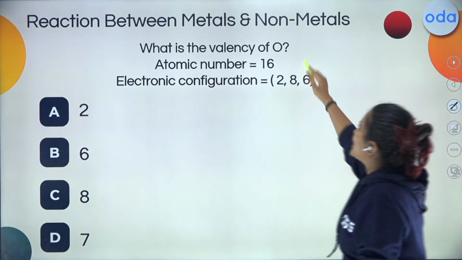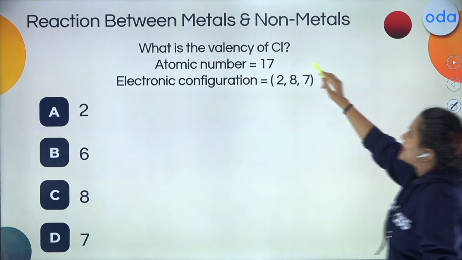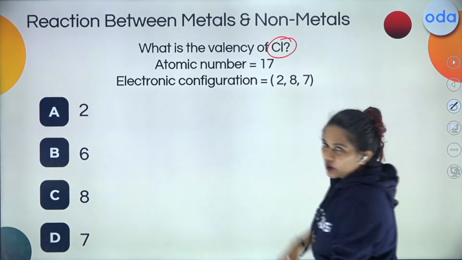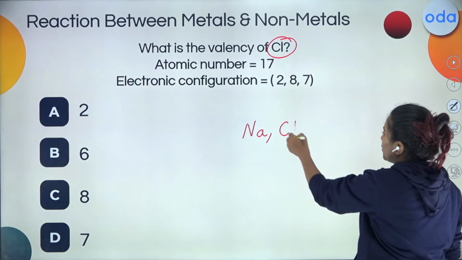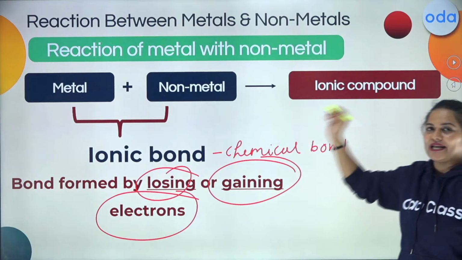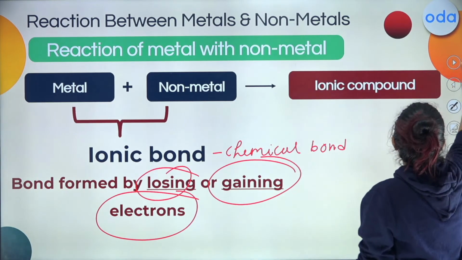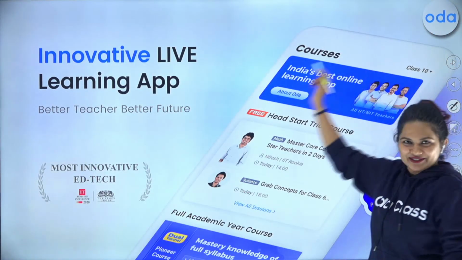Try to find out the valency of oxygen using the two cases. Similarly, try to find out chlorine. किसका किसका valency ढूंढना है? सोडियम का ढूंढ के लाना है, क्लोरीन का ढूंढ के लाना है, and ऑक्सीजन का भी ढूंढ के लाना है. So students, are we clear about today's topic? I hope it is so.